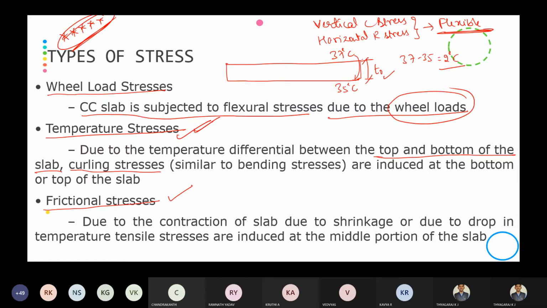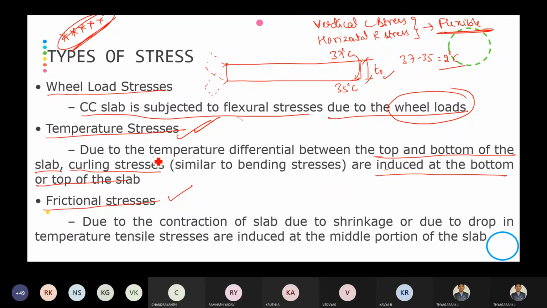The temperature stresses are also called curling stresses, which are going to develop at the bottom of the slab or top of the slab. That's why the slab will bend like this, either it will bend like this or like this. That is, the bending of the slab will be because of these temperature stresses.